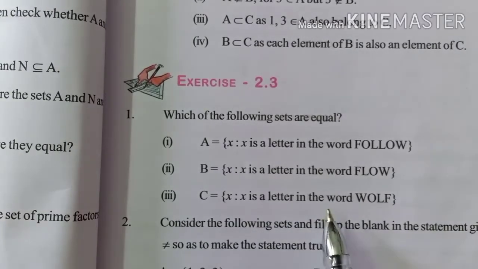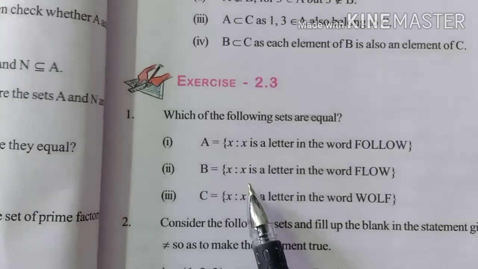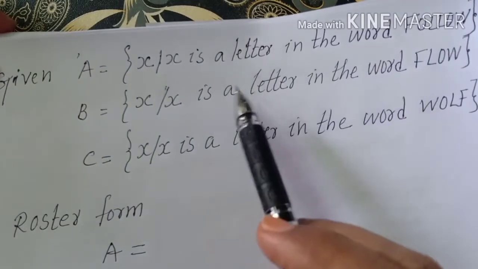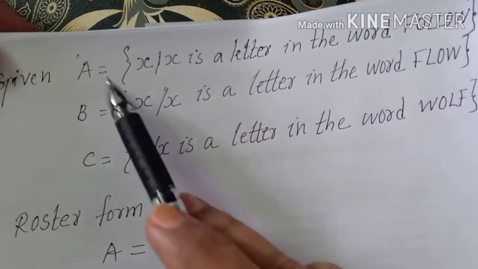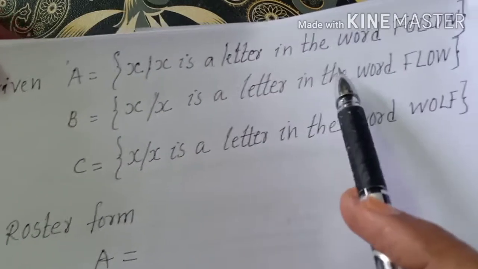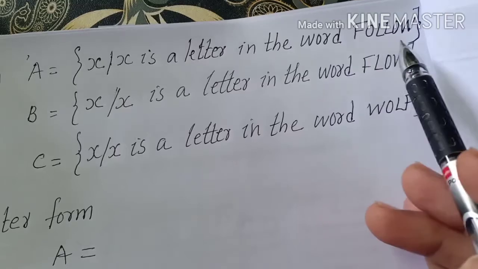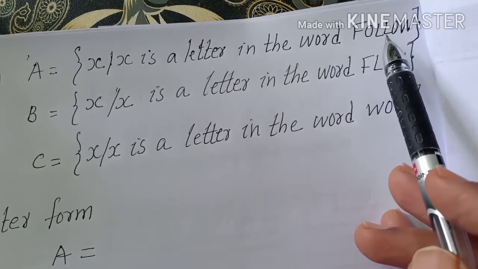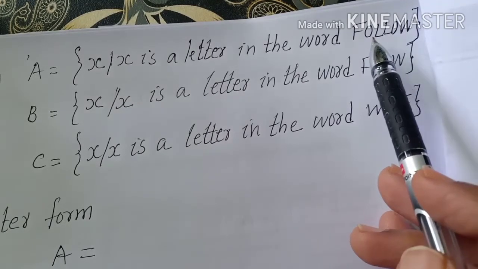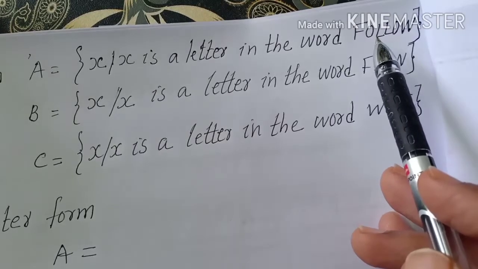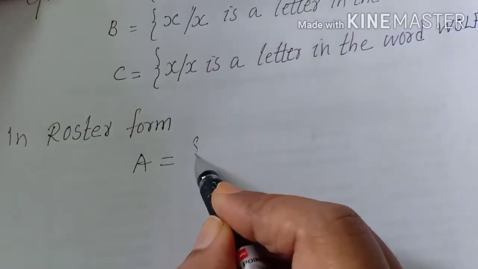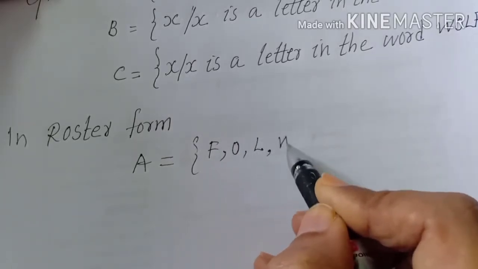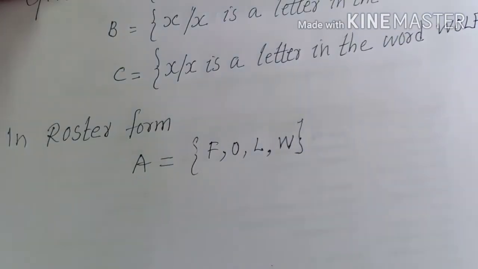Okay, first of all, let us write the elements in all these sets. These are the given facts in set builder form, so first of all we are going to write them in roster form. Here A is equal to X such that X is a letter in the word follow. What are the letters in follow? F, O, L and W. Now, double L is a repetition and O is also twice, so we should take it only once. So what are the letters? F, O, L, W. Always you have to separate them with commas when you are writing the roster form.